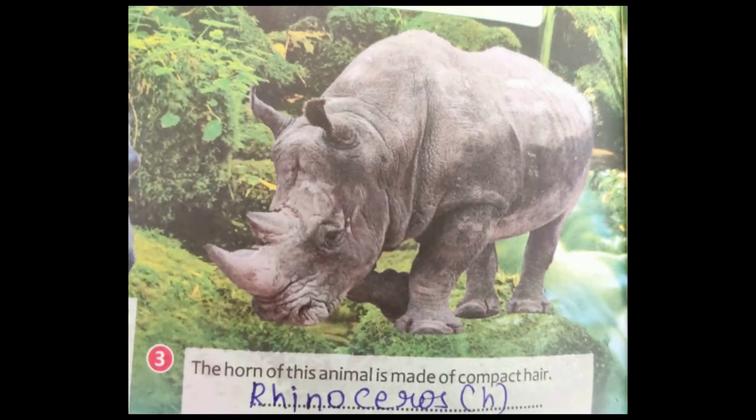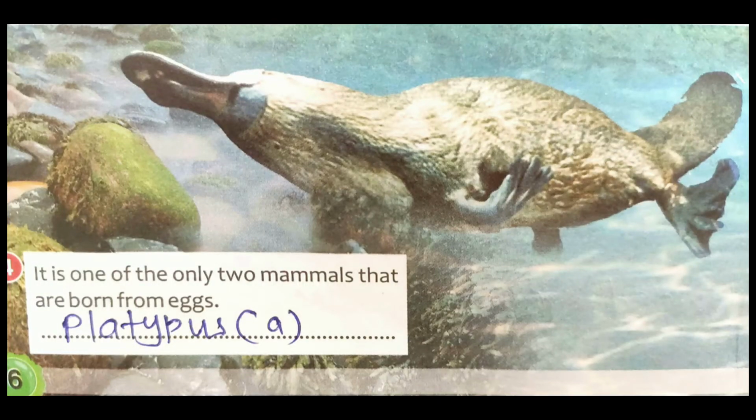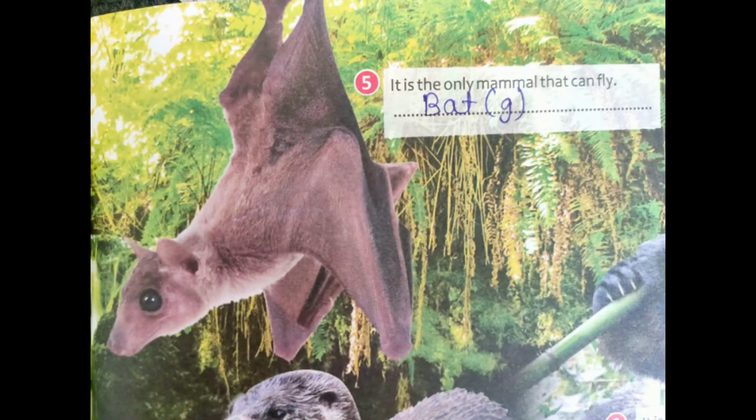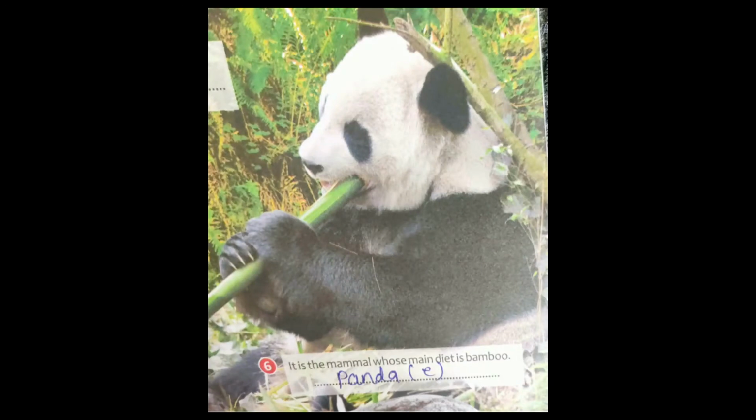Then next is the animal whose horns are made up of compact hair. So that mammal is the rhinoceros. Then the mammal that is one of the 2 mammals that are born from eggs. So here the answer is platypus, that is option number A. Then next mammal is the only mammal that can fly. So here the answer is bat, option number G. Then it is the mammal whose main diet is bamboo. So here the answer is panda, that is option number E.